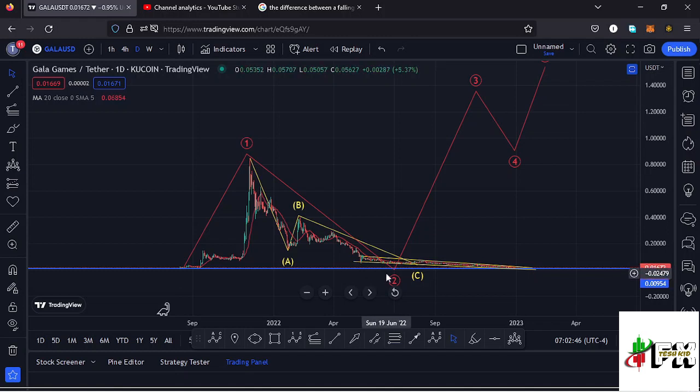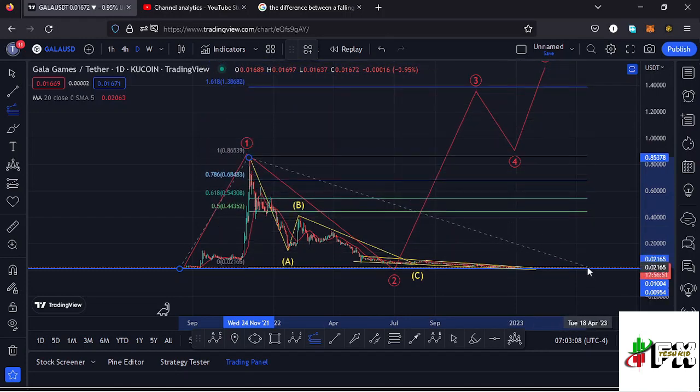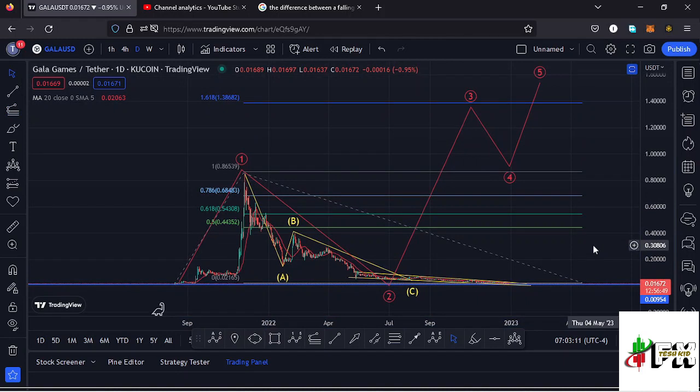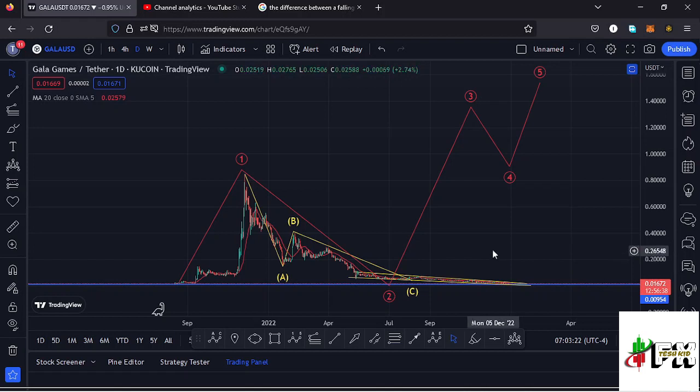And whatever we expect next after seeing the formation of a higher Elliot wave count 2 is an impulsive movement to the upside in the formation of a higher Elliot wave count 3 to the upside, and sketching out a minimum target area to the upside in the formation of this wave 3 using a trend-based Fibonacci, connecting it from the low of the first wave to the high of that wave 1, then dragging the fibs to the low of the second wave. That gives me a minimum target area to the upside at the fib level 1.618, and that perfectly lies at around the $1.3862 mark, and that is my long-term scenario that I'm expecting to play out here on the Gala Games chart, and that can only happen in the next bull market, and once we see a recovery from the prices that we are trading within.